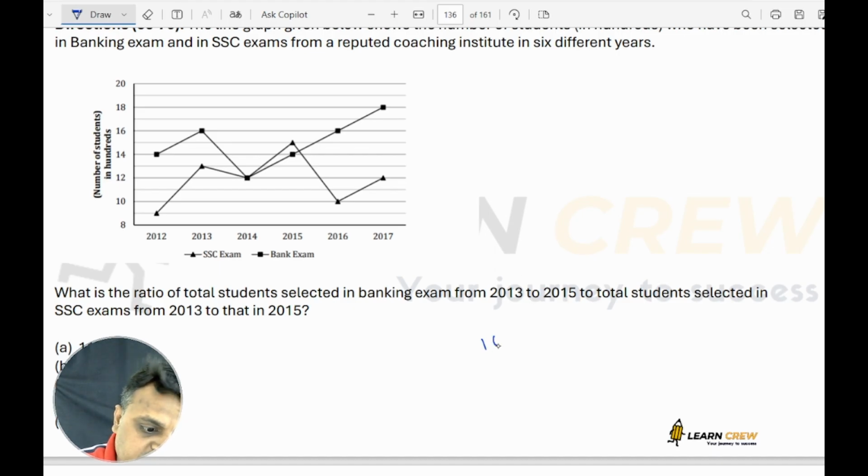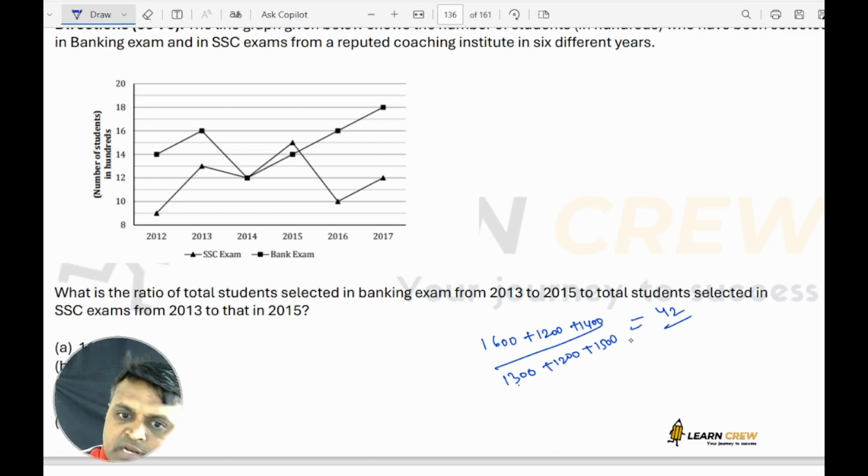It is 1600 plus 1200 plus 1400 divided by 1300 plus 1200 plus 1500. 16 plus 12, 28 plus 14, 42 divided by 13 plus 12, 25 plus 15, 40. So it is 21 is to 20, where you have option B.